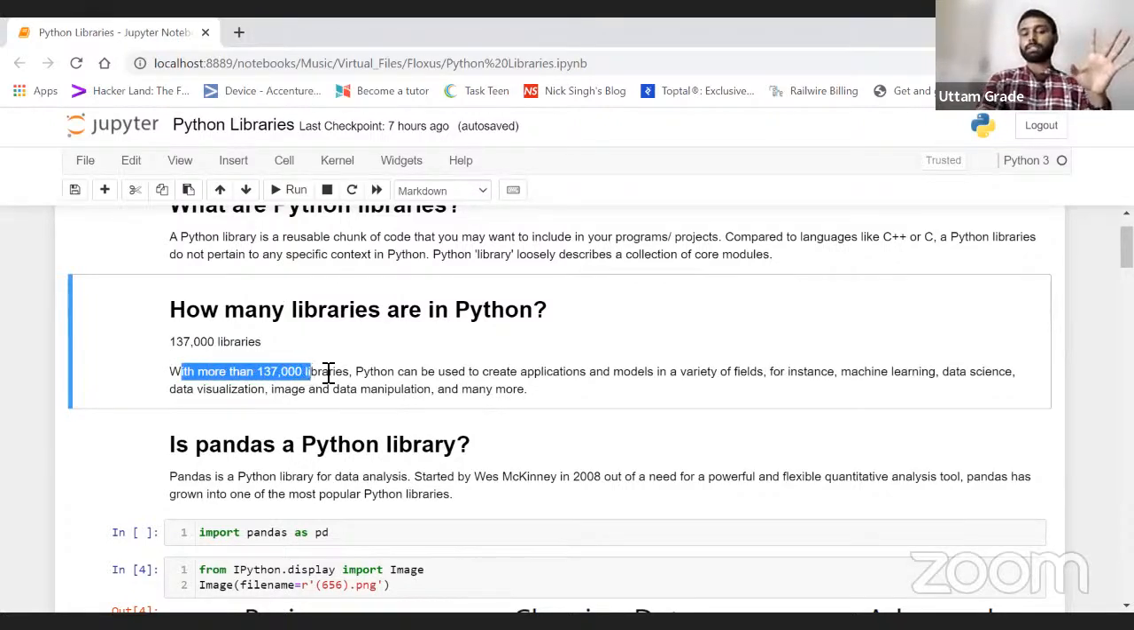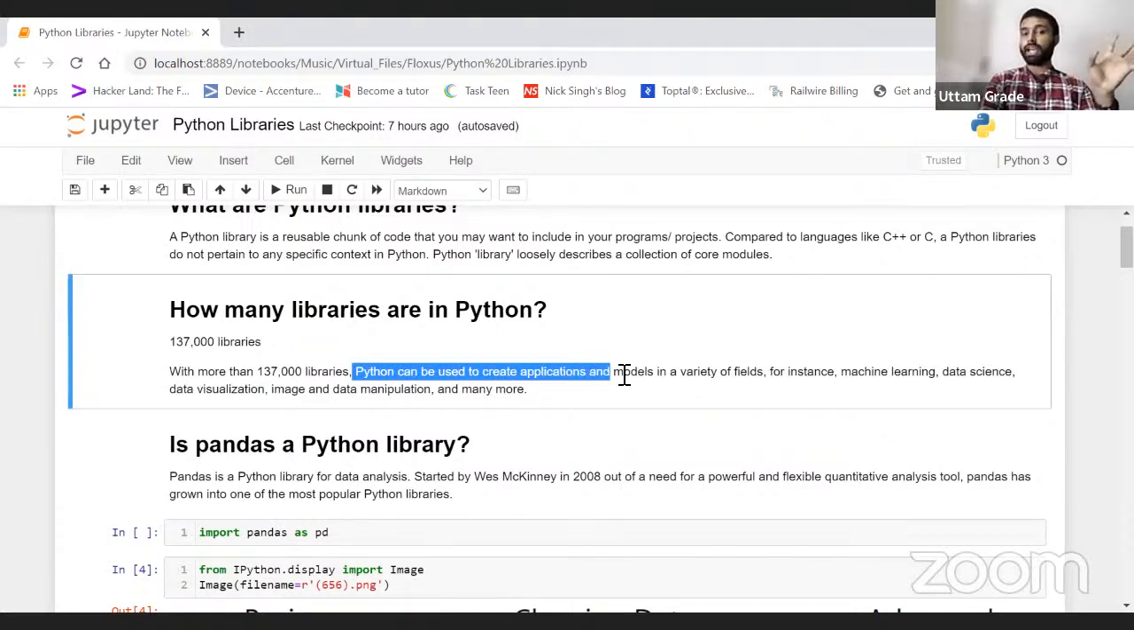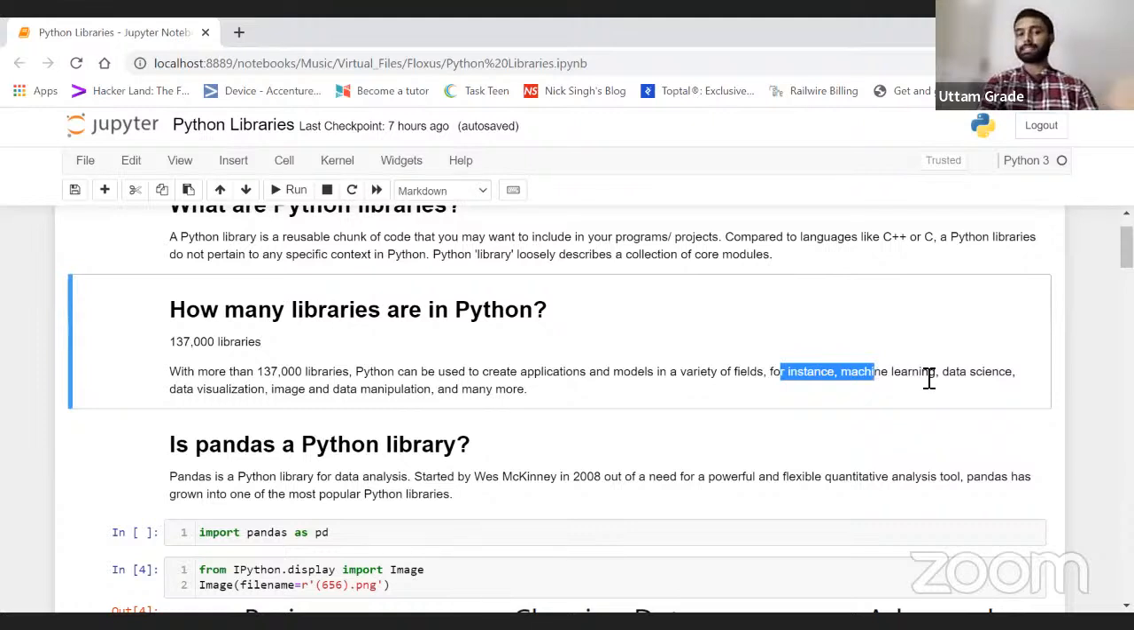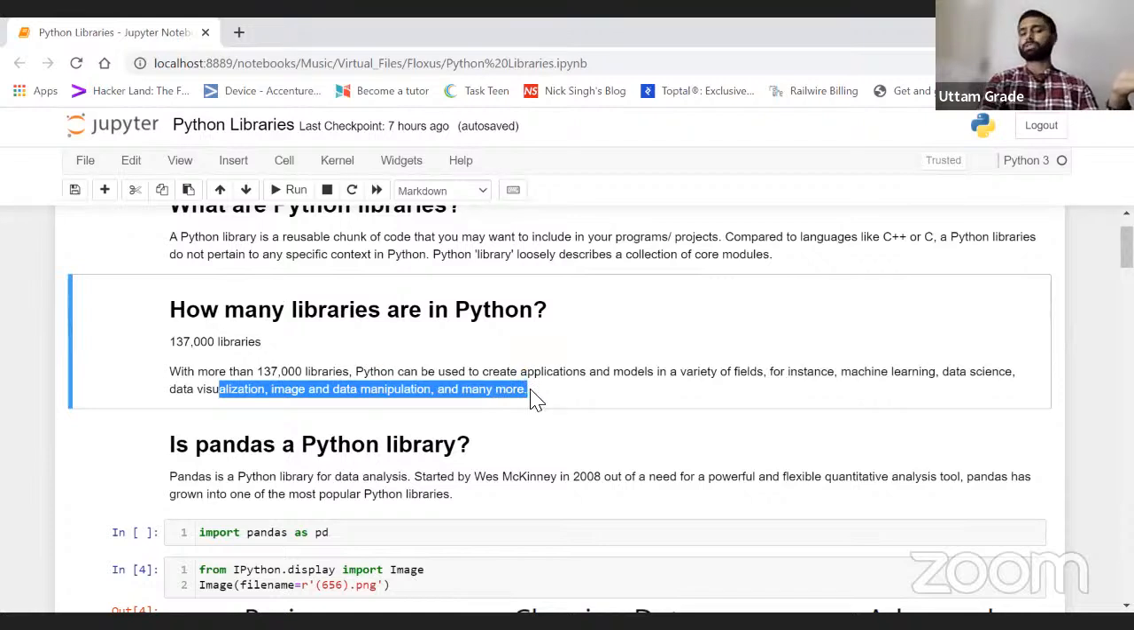With more than these kinds of libraries we have, Python can be used to create applications and modules in a variety of fields. That means with the help of libraries, we can easily make an application, a web app, a website, anything. Easily we can make a website with the help of libraries, right? We don't need to write code from scratch. For instance, machine learning, data science, data visualization, image, data manipulation, and many more stuff, right?